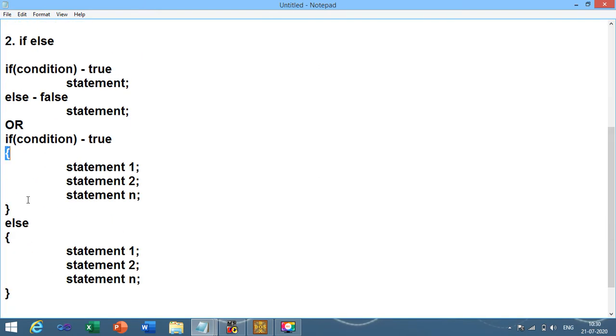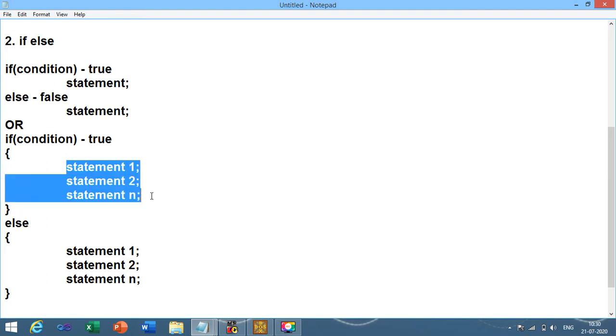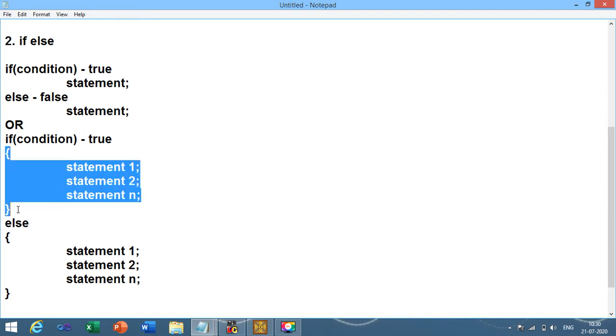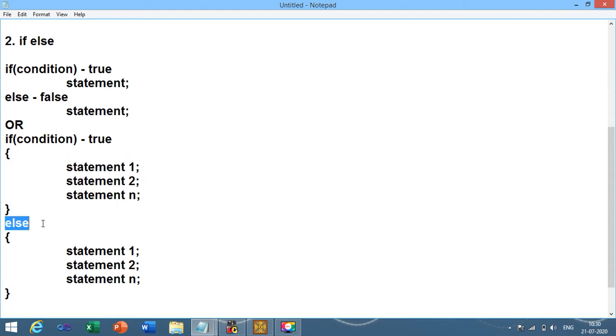The curly brackets are used when you want to execute more than one statement. The number of statements you can put within two opening and closing curly brackets. Similarly, we have the else part over here. In the else part, we have an opening curly bracket, a closing curly bracket, and we can put a number of statements inside the else part. Here also we can write the false statement.